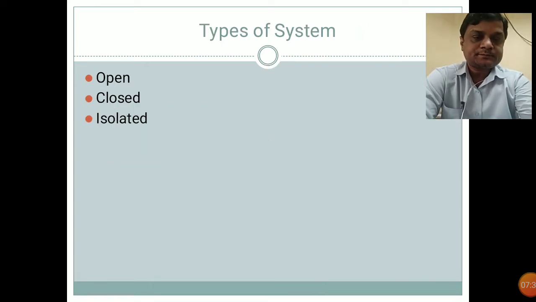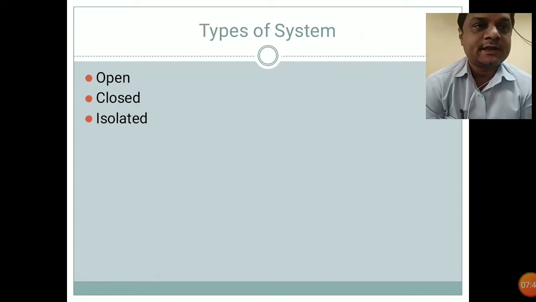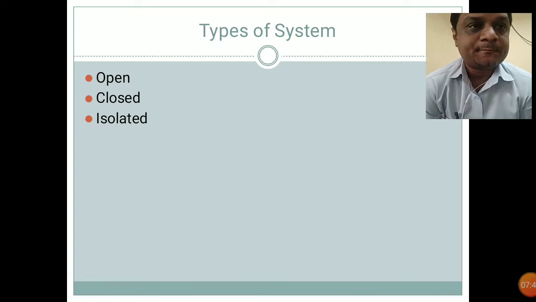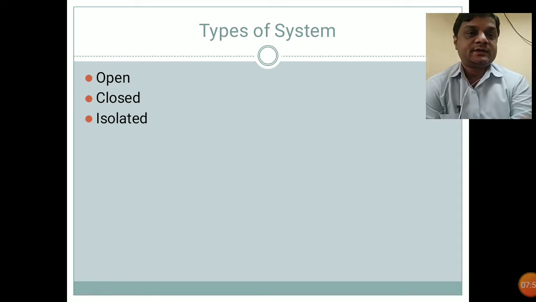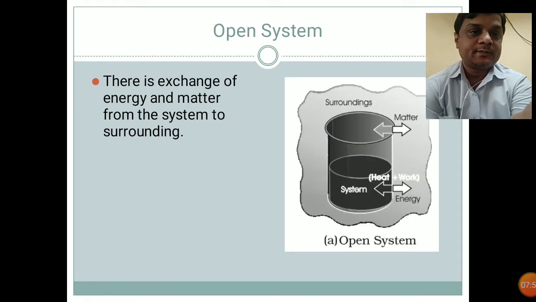Now we see there are a number of types of systems. There are three major types: open, closed and isolated system. The first one is open, the second is closed, the third is isolated. Now we see an example.